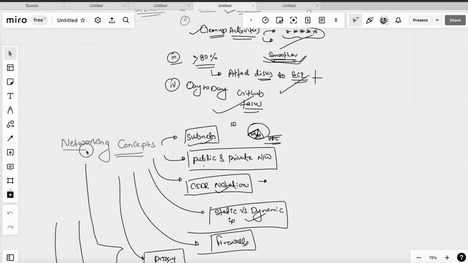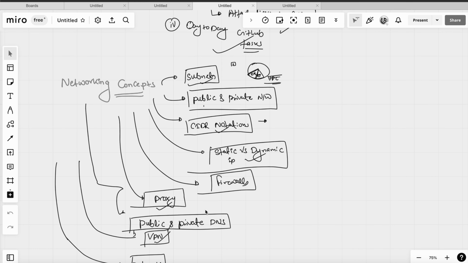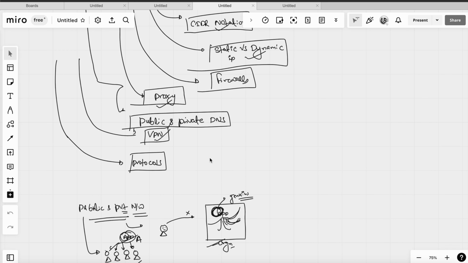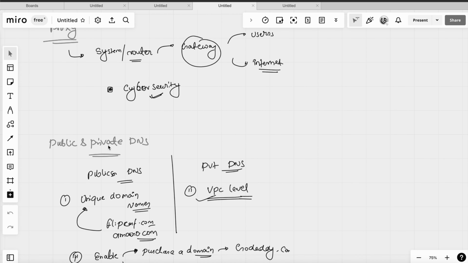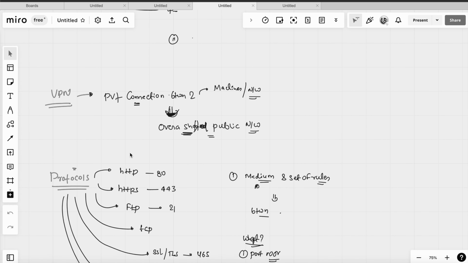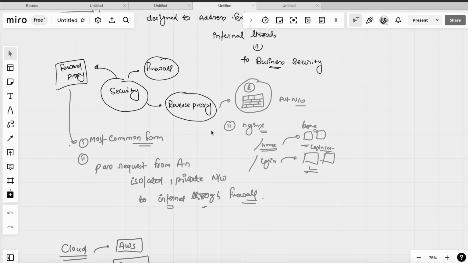Apart from that, we have seen networking concepts, and we have touched each and every concept, like whether it is mandatory to learn or not. We have defined each and every topic, as you can see: static versus dynamic IP, firewall, proxy, public and private domain name systems, VPN protocols. We have seen the security aspect as well, and we have done the definitions with real-time examples.